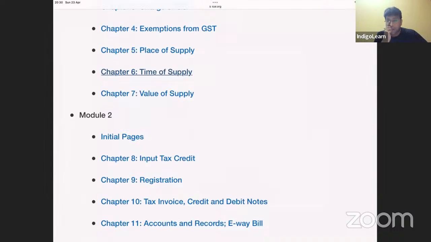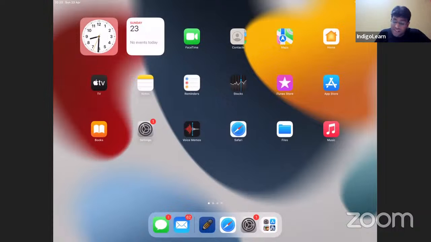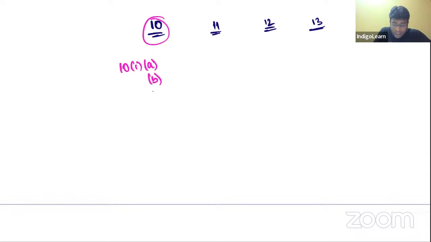Next topic, place of supply. We all know very clearly that place of supply concept is dealt by IGST Act, and for that purpose we have got section 10, 11, 12, 13. And section 10 deals with place of supply in case of goods, where we have got 10(1)(a), 10(1)(b), 10(1)(c), 10(1)(d), 10(1)(e). And 10(1)(a) talks about place of supply in case where there is a movement of goods, the place where movement of goods terminates for delivery to the recipient. That is regarded as place of supply.